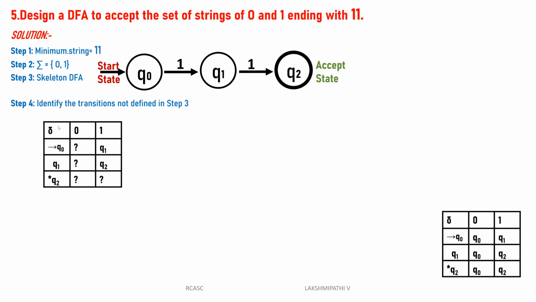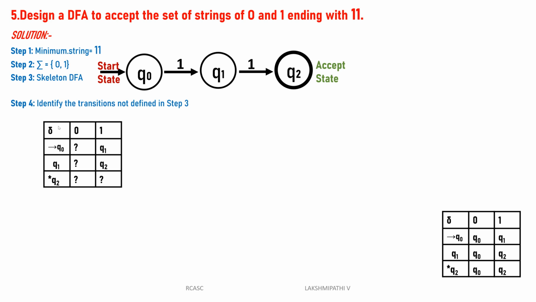After once it is in between, it will come to the 0. At that time it will once again go to the starting state. After that it will end with 1 1. See, that is why q0 of 0 is q0, q1 of 0 is q0, and q2 of 0 is also q0. That is only the starting state.